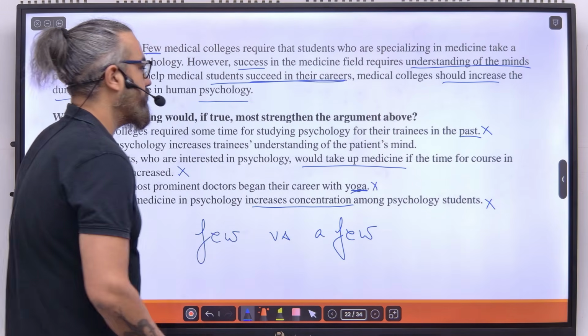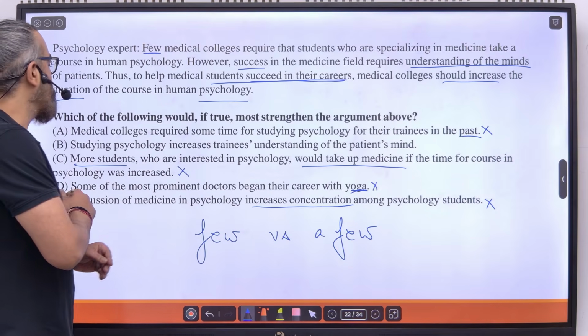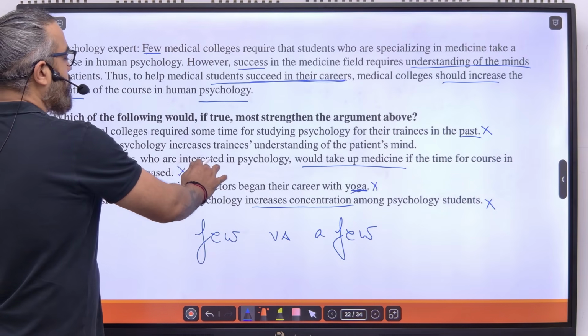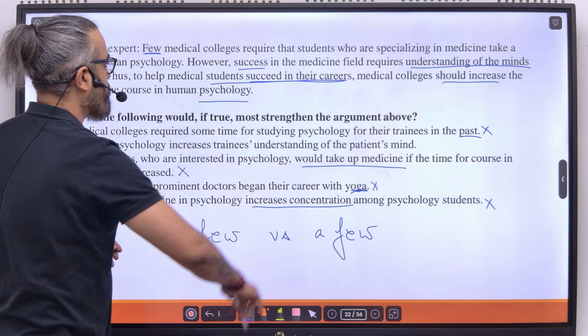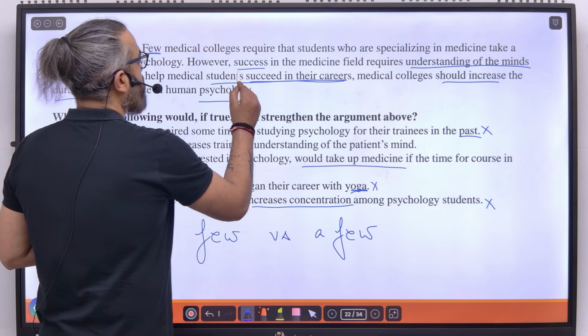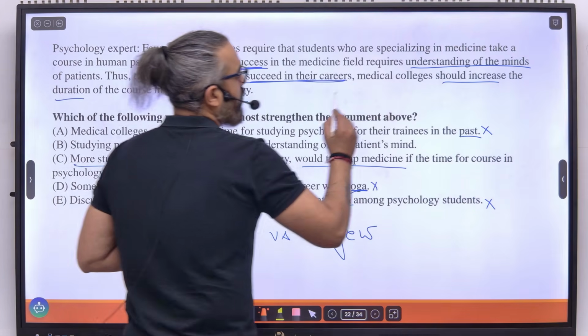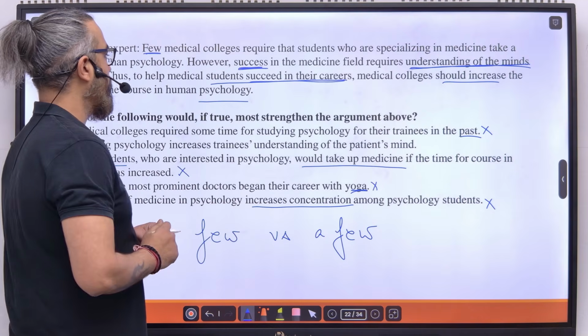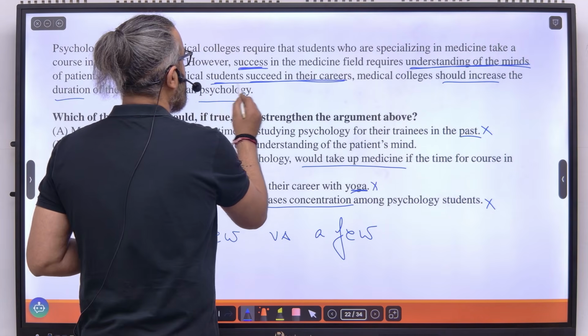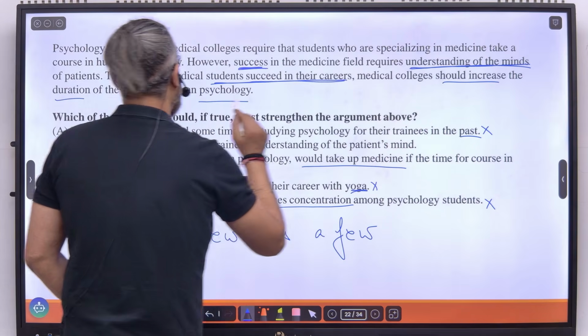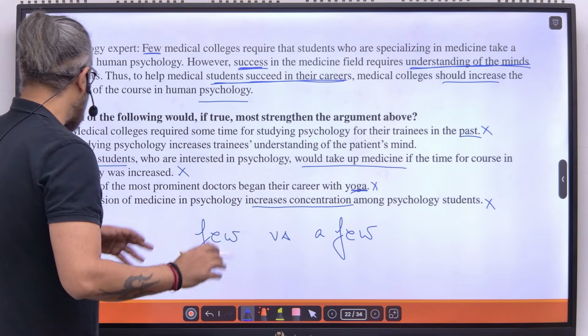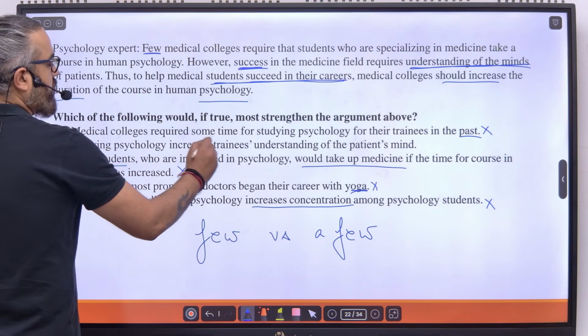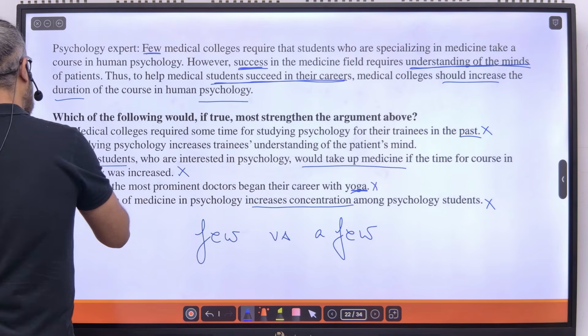Take a look at B. If you see, B is nothing but an assumption. Studying psychology increases trainees' understanding of the patient's mind. And what do we need? For success, we require understanding of the minds. So, to succeed, we should increase duration of psychology. So, we are assuming that studying psychology increases trainees' understanding of the patient's mind.